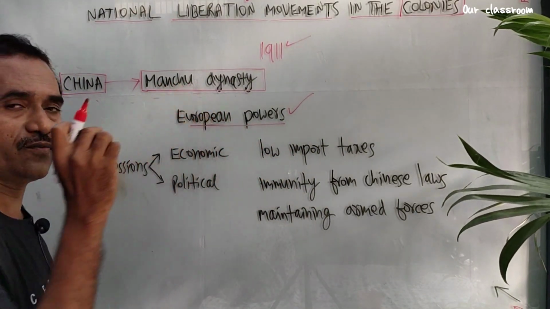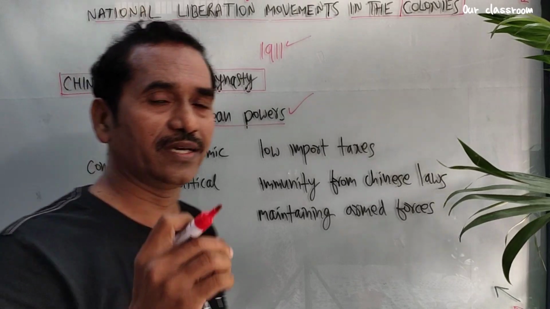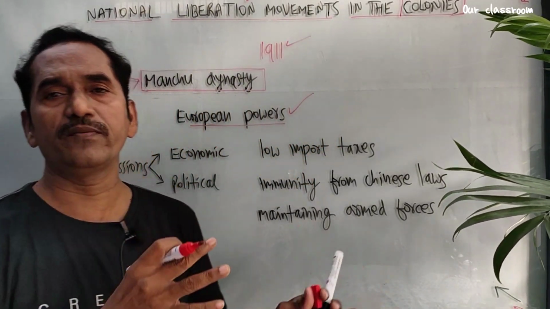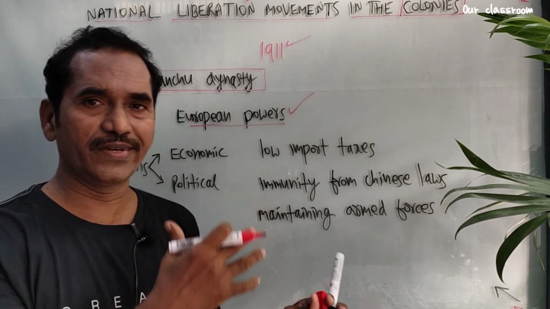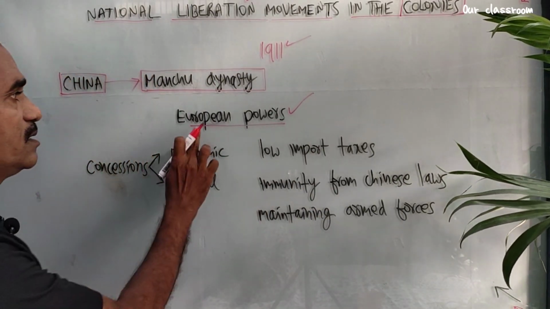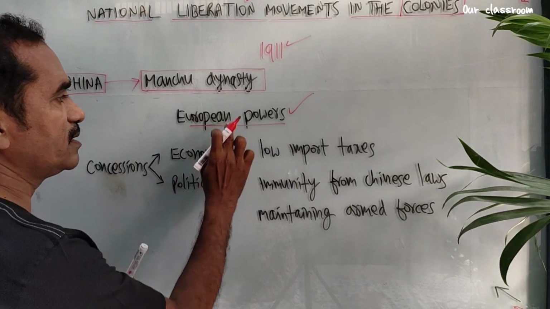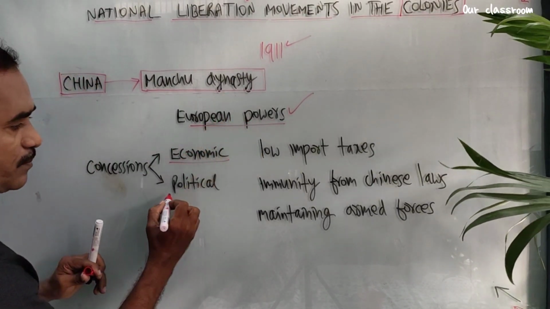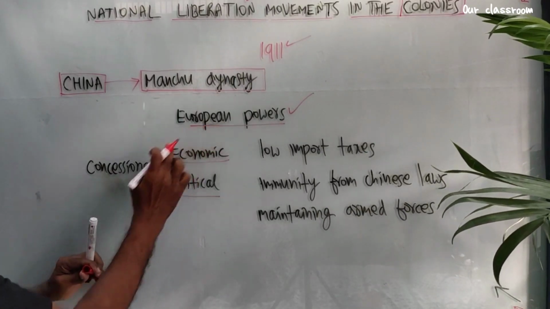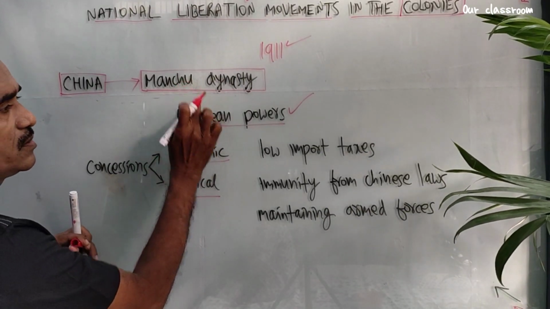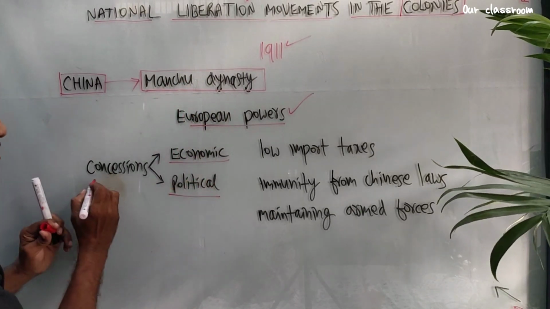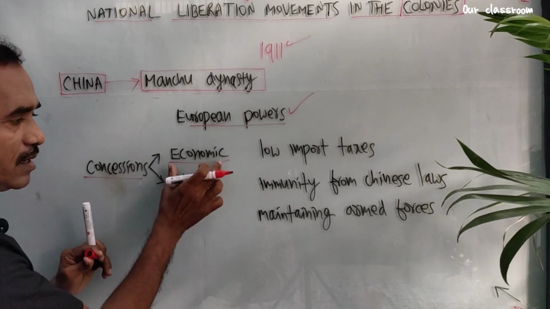So the Manchu dynasty failed to defend the interest of China. They allowed all European powers to do their activities in China. European powers demanded economic concessions and political concessions from the emperors. What are economic concessions?